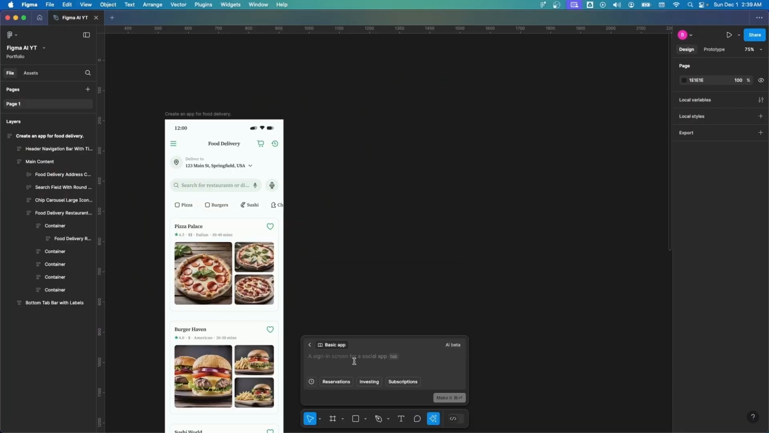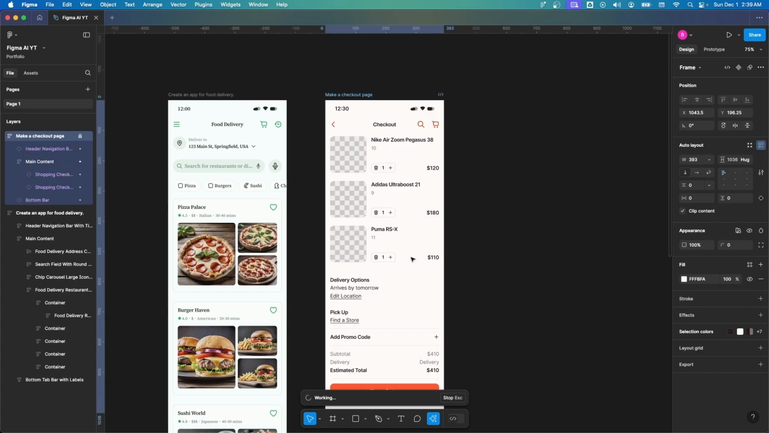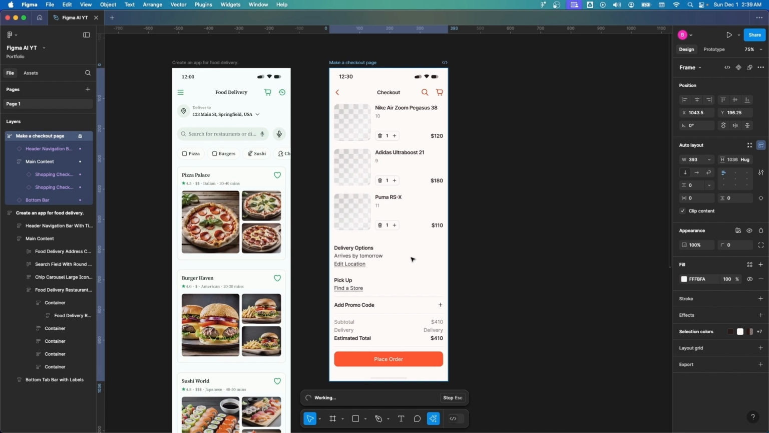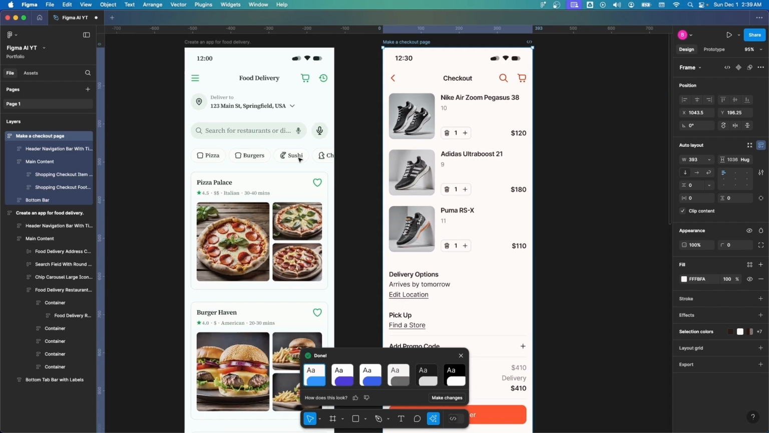And I know at this stage you might be wondering that I should ask the AI to create a checkout page for me. So let's try that. Let's click the first draft again. Let's give it a prompt, make a checkout page, and click make it. And look, it has created me a checkout page, but this page has absolutely nothing to do with the food delivery app. It seems like this is doing an e-commerce Nike store checkout page, which means that it does not understand context at all, which in my opinion defeats the whole purpose of AI.